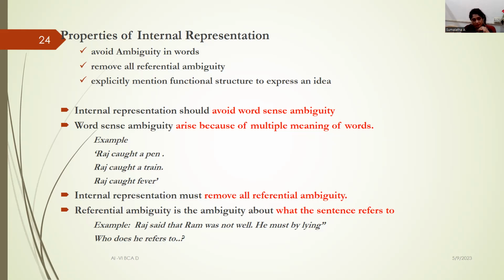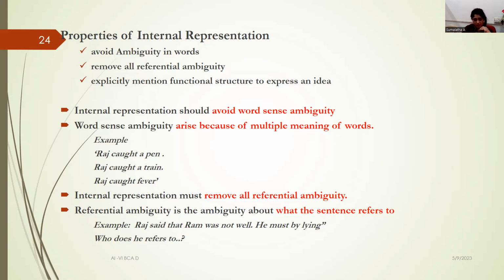Internal representation should also avoid word sense ambiguity, which arises because of multiple meanings of words. We all know that. For example, here it says Raj caught a pen, Raj caught a train, Raj caught fever. Though we have the same verb, caught, we need to be clear where we are using it and with what objects. That also should not have any confusion.